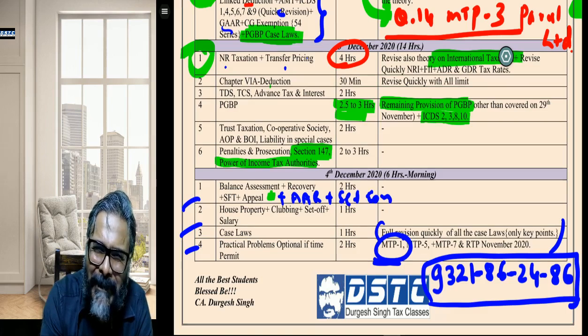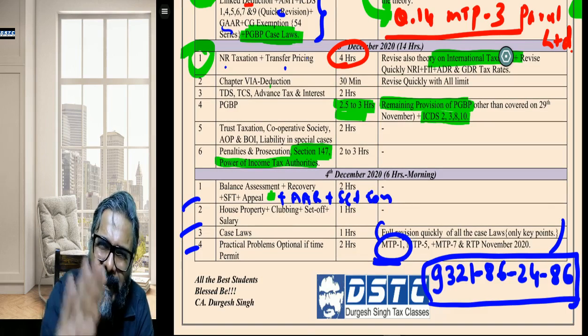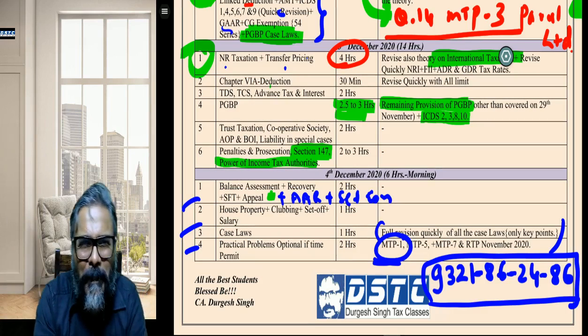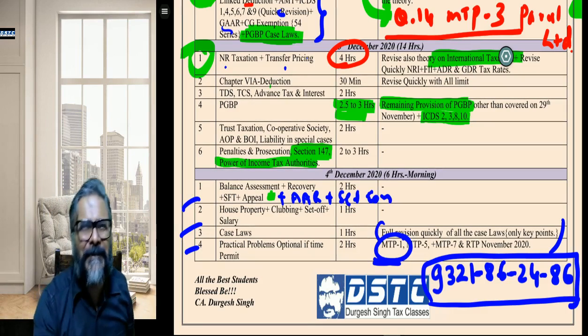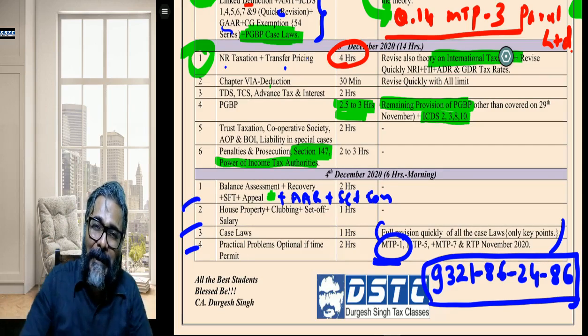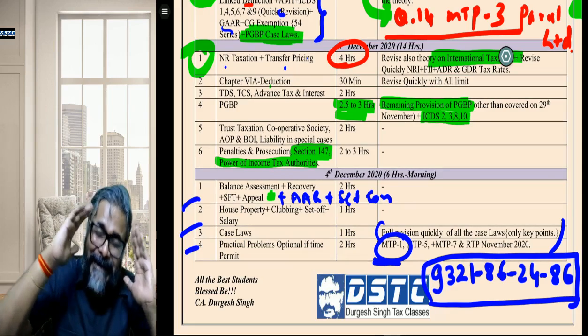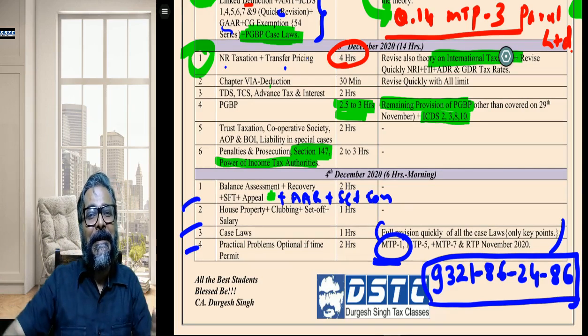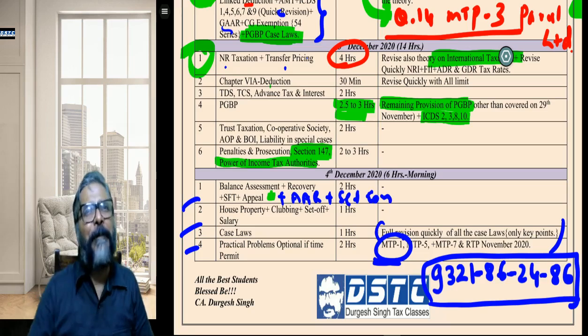Now, see, everyone is frustrated at the end of it. And I'm telling you, for the next 6 months also, nothing is going to move in the country. So whether you pass now or after the next 6 months, life is going to wait. Nothing is going to move for the next 6 months. I'm telling you, students, just be relaxed. Unnecessarily, why are you taking tension? Just enjoy the process, feel the pressure, and try to beat that pressure.